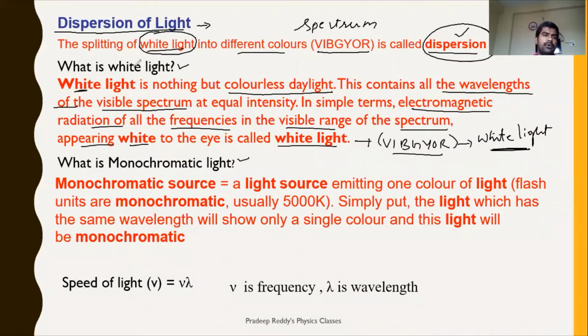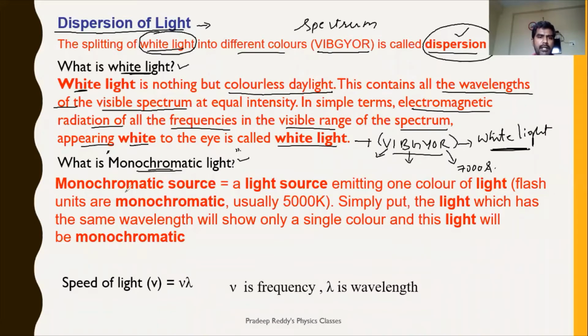Next, as I told you, white light is a mixture of all wavelengths. Then what is each wavelength called? Each wavelength is called monochromatic light, right? So violet is one monochromatic light. It has only one wavelength. Blue is one monochromatic light. It has only one wavelength. Red is called monochromatic light because it has only one wavelength. How much is it? 7,000 angstrom.